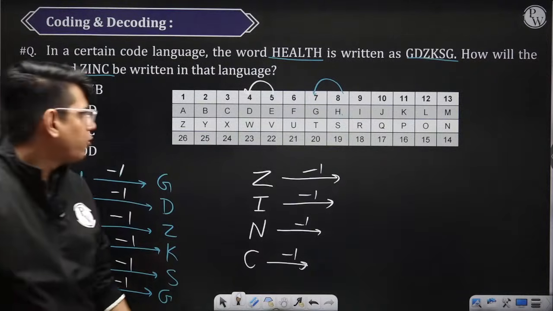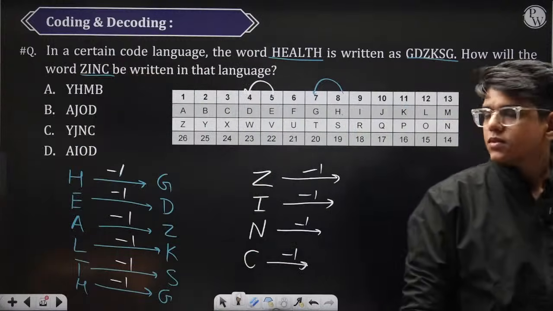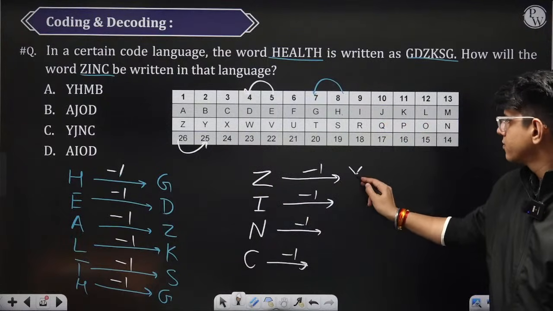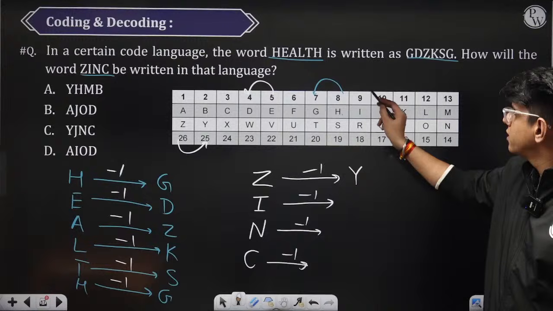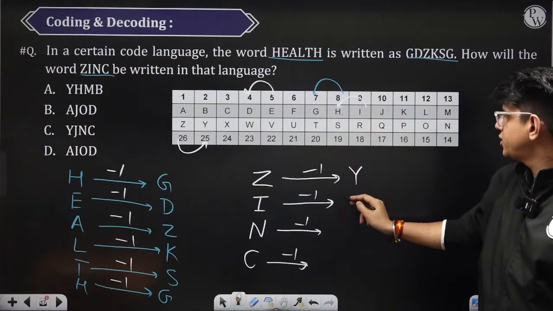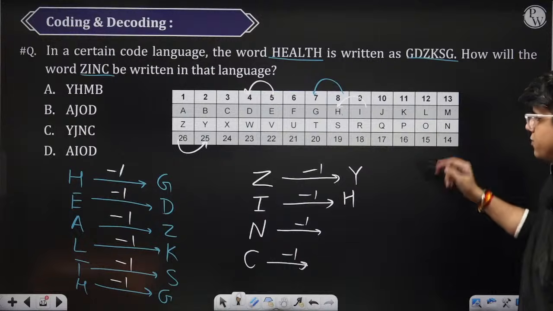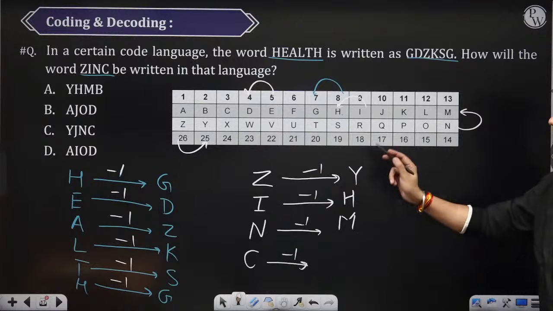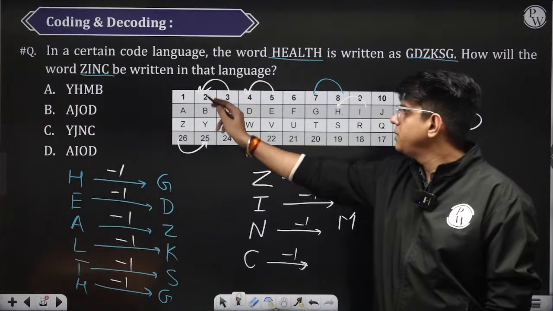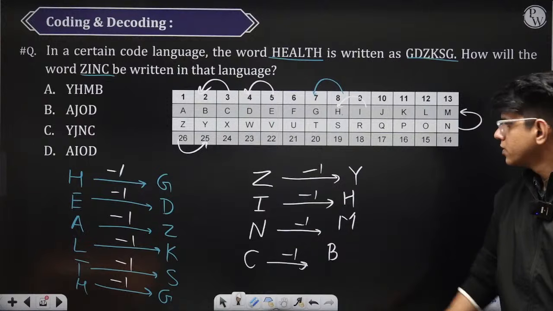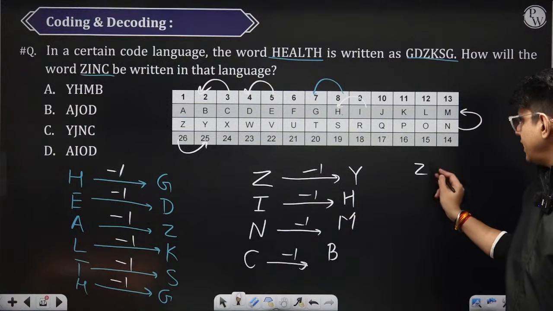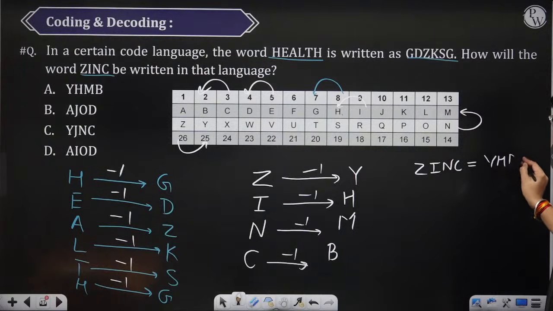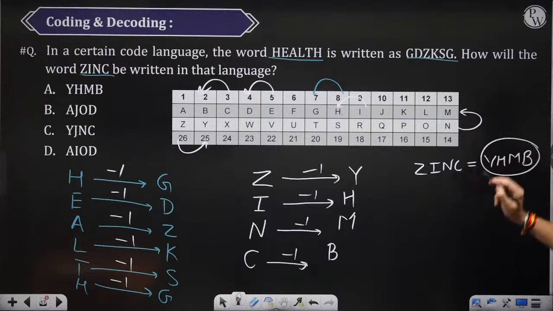So just tell me what is Z minus 1. Z minus 1 is Y. What is I minus 1? I minus 1 is H. What is N minus 1? N minus 1 is M. And what is C minus 1? C minus 1 is B. So the code for ZINC will be nothing but YHMB.